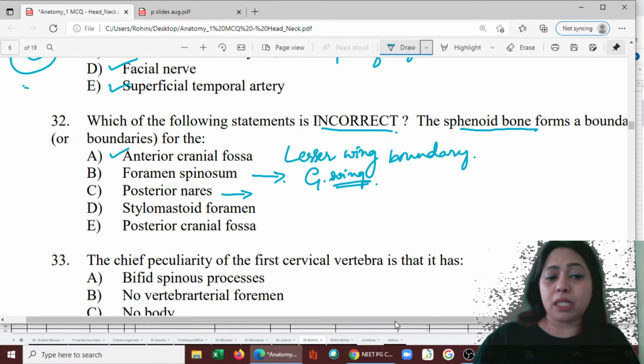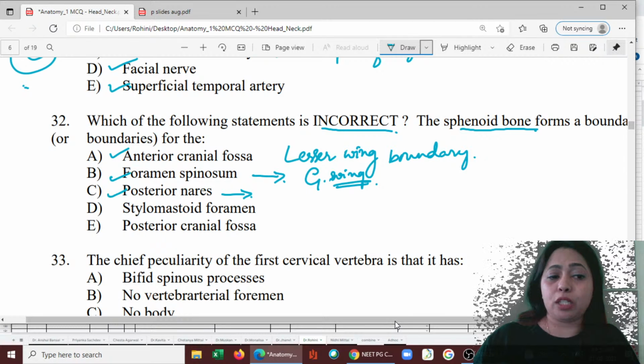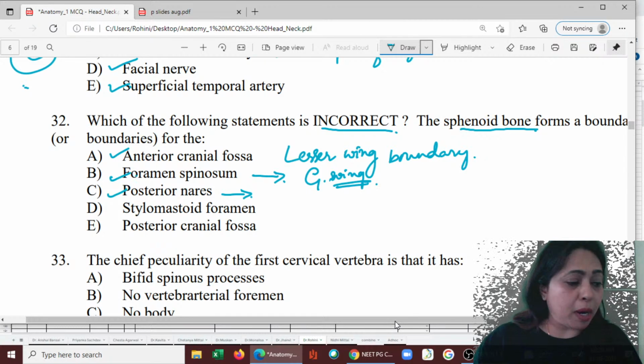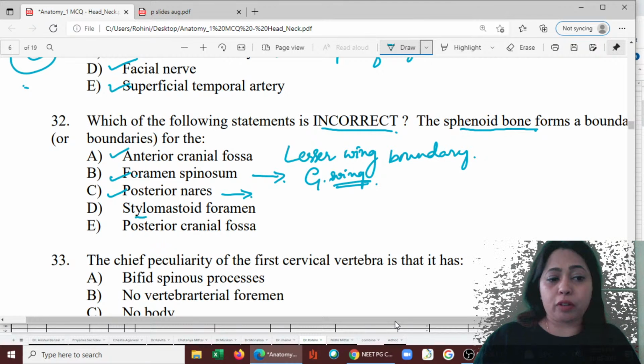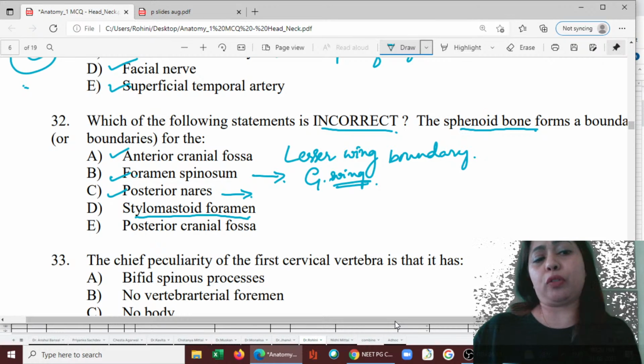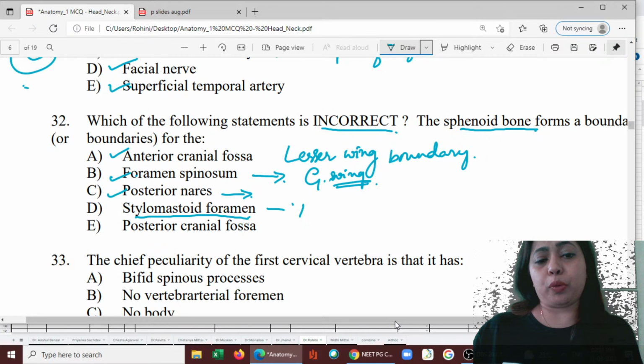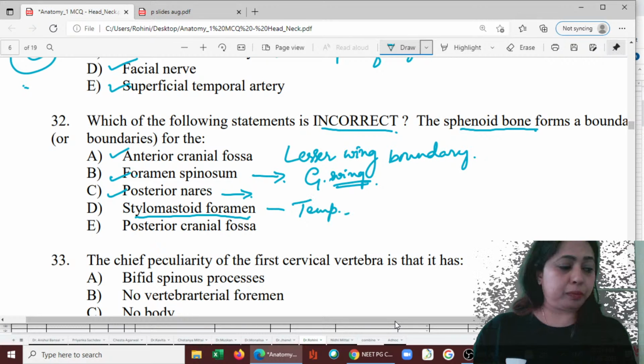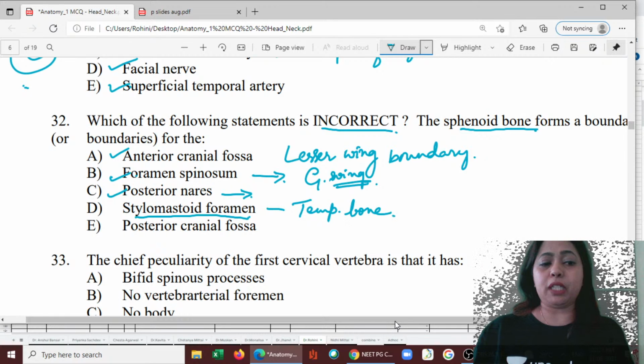Posterior nares. Yes. This is also yes. This is also yes. What about the stylomastoid foramen? Is it part of the sphenoid bone? No, it is part of the temporal bone. It's part of the temporal bone.